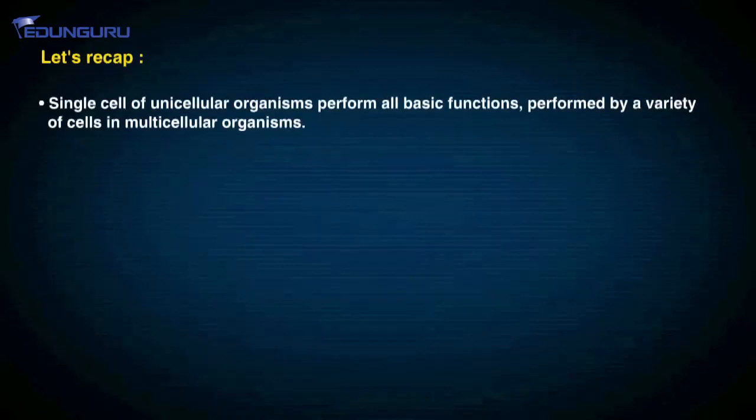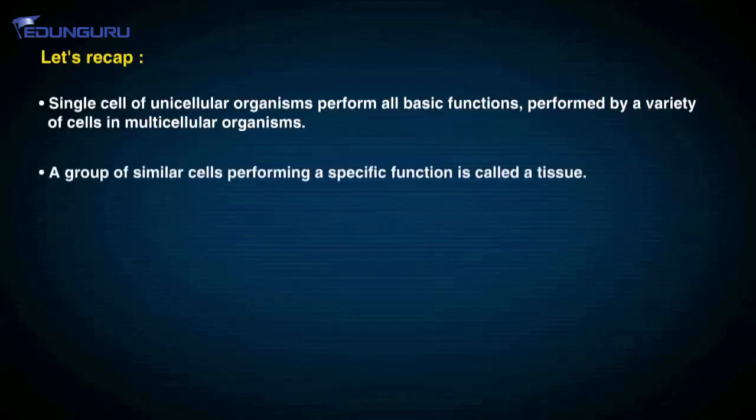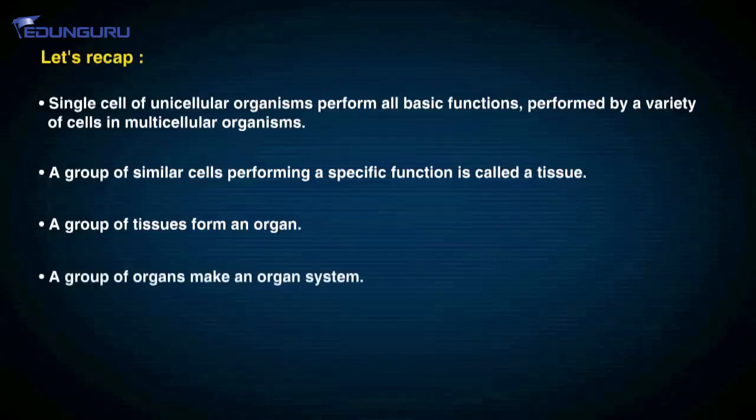A single cell of a unicellular organism performs all the basic functions performed by a variety of cells in multicellular organisms. A group of similar cells performing a specific function is called a tissue. A group of tissues forms an organ. A group of organs makes an organ system. Many organ systems form an organism.